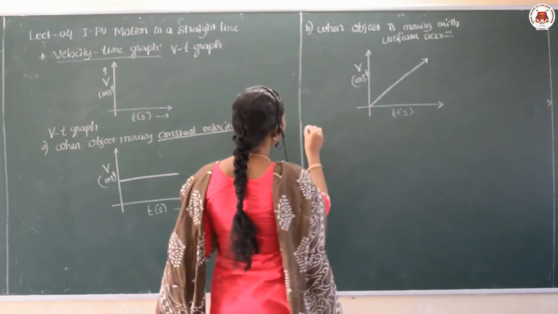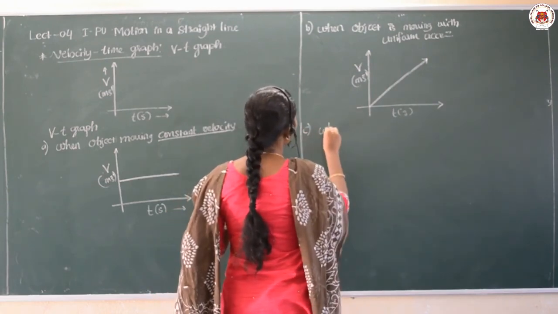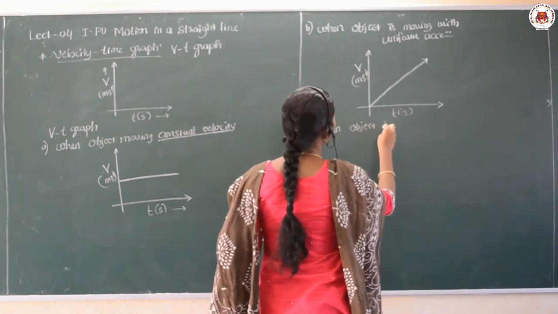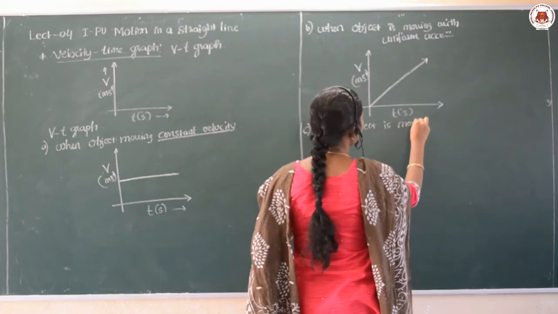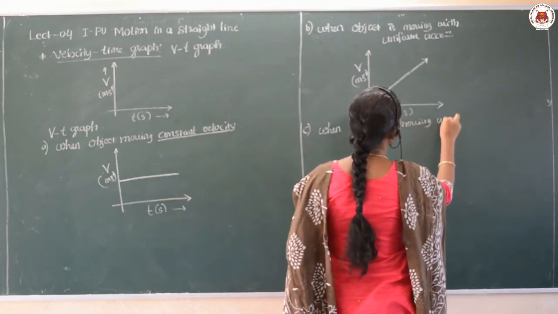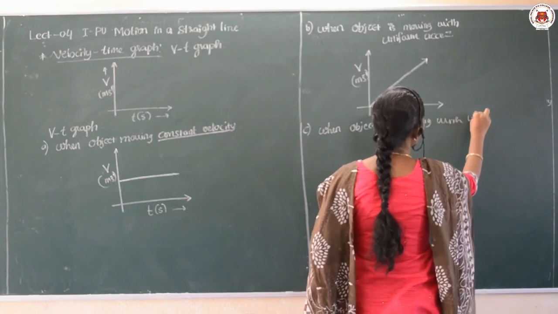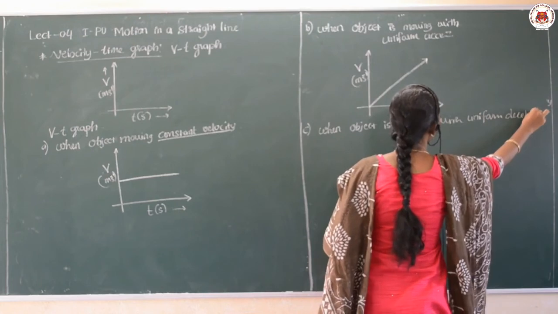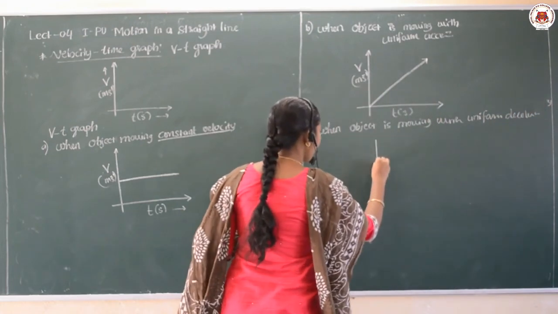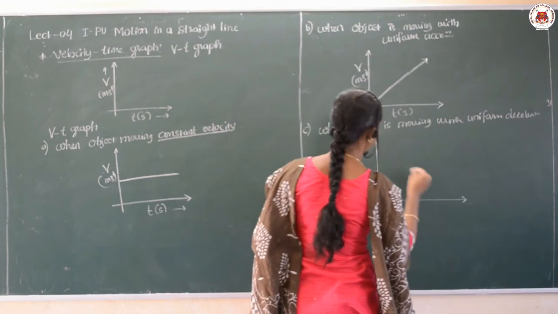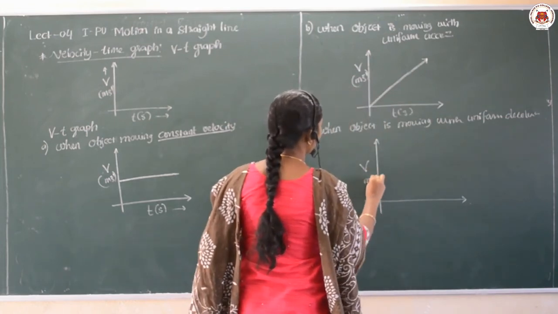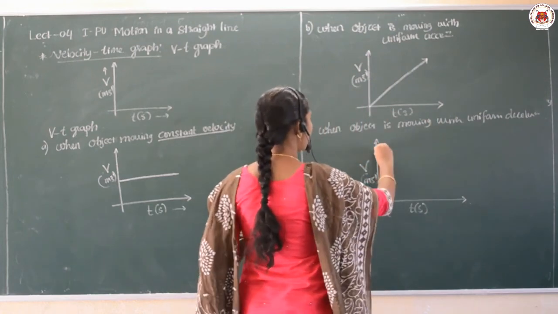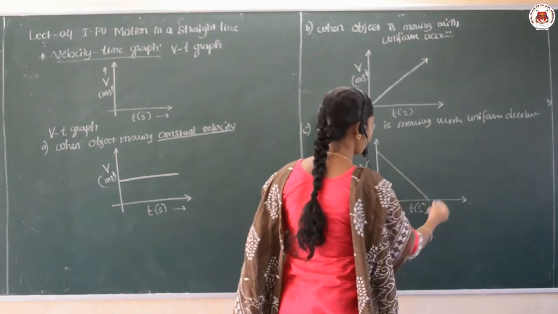And when the object is moving with uniform deceleration, or you can say retardation, then it shows the nature of the graph like this.